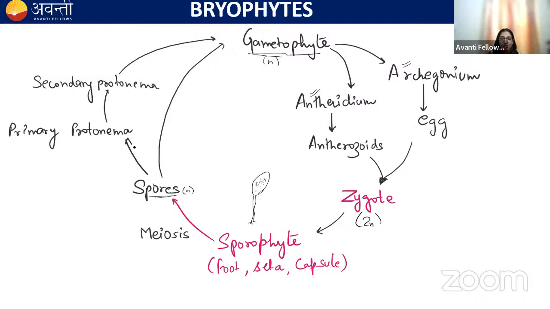But in the case of mosses, these haploid spores first form the primary protonema, like this. This is a spore. It is germinating. First, it will form a primary protonema. Now from the primary protonema, this is branched, let's say it's the secondary protonema.